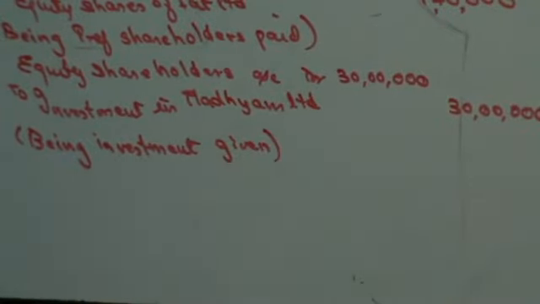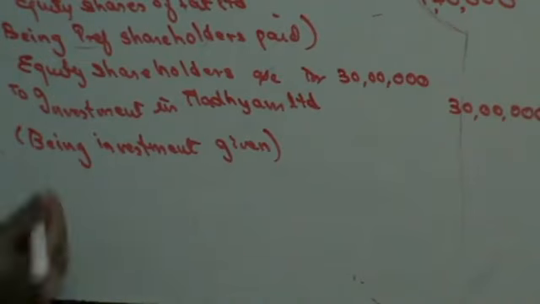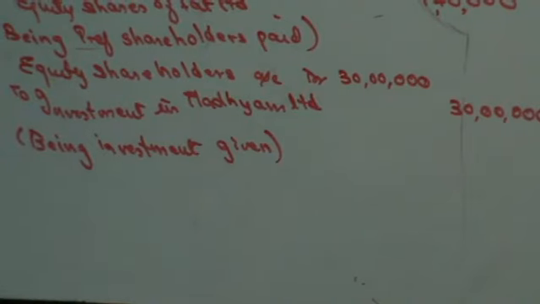Next, calculate the profit or loss and transfer to equity shareholders. Someone do the calculation, guys. 55 lakhs minus 20 lakhs minus 1,60,000 minus 40 lakhs, that's it. Someone tell me what? 6,60,000 negative, that means that should be a profit.